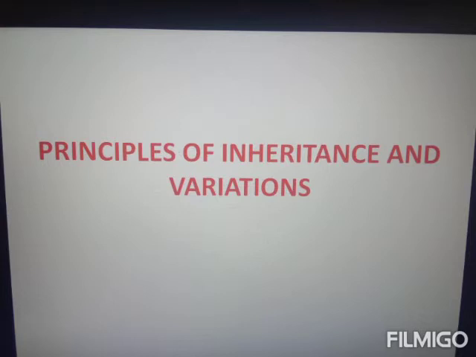Gregor John Mendel conducted his experiments on pea plants. He took 7 years for his experiments, and at a time he took 14 different characters, or 7 pairs of contrasting characters, for his experiment. He published a book, the name of the book is Experiments in Plant Hybridization, written by Gregor John Mendel.